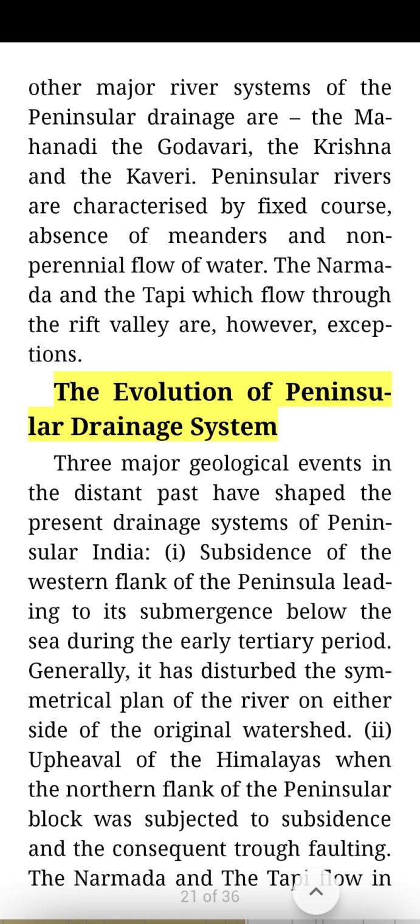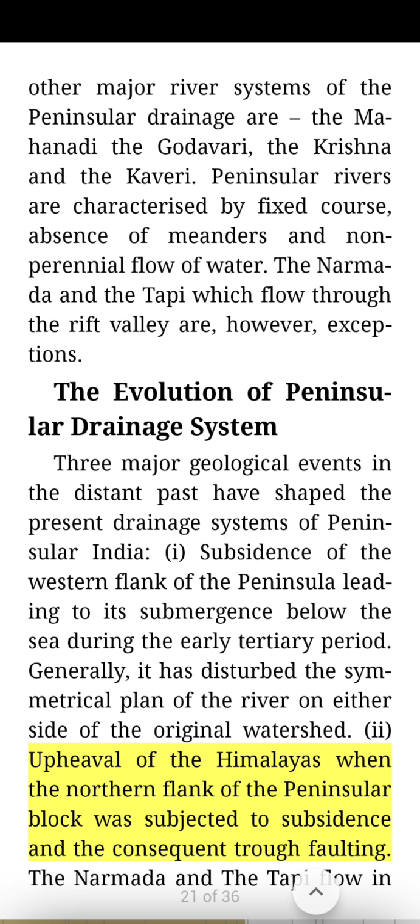The evolution of peninsular drainage system. Three major geological events in the distant past have shaped the present drainage systems of peninsular India. I. Subsidence of the western flank of the peninsula leading to its submergence below the sea during the early Tertiary period. Generally, it has disturbed the symmetrical plan of the river on either side of the original watershed.